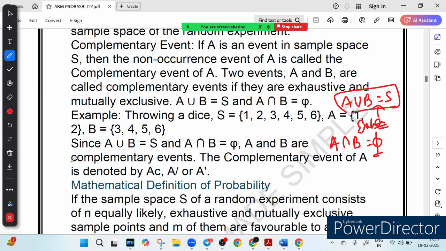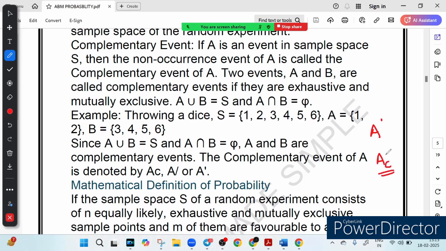The complementary event has a notation: either you denote it by A bar or you denote it by A^C. Both represent the complementary event. So if I want to write the complementary event of B, it can be denoted as B bar, or we write it B^C, right? This way we can denote the complementary event.